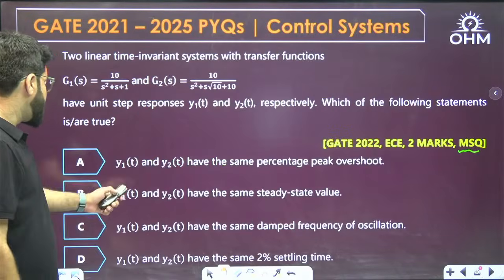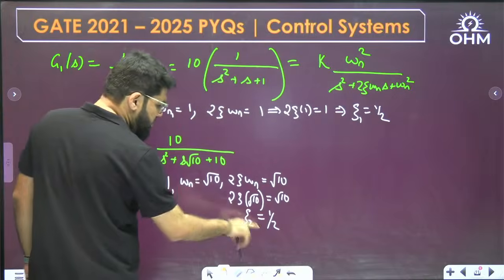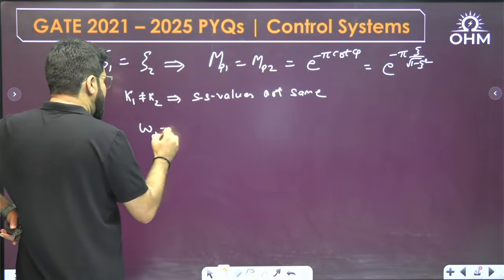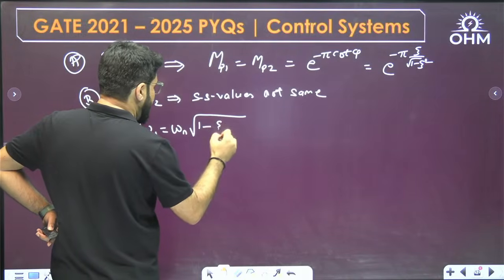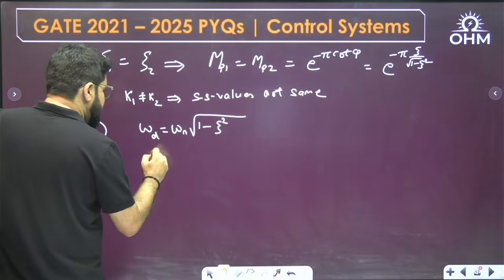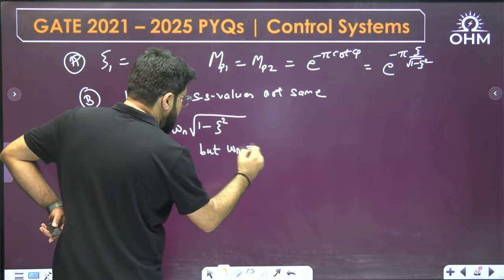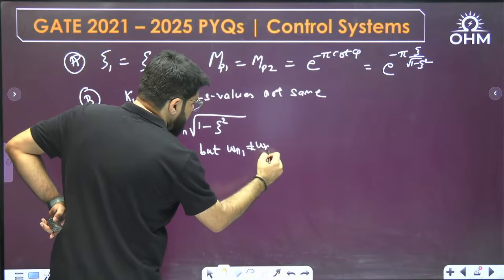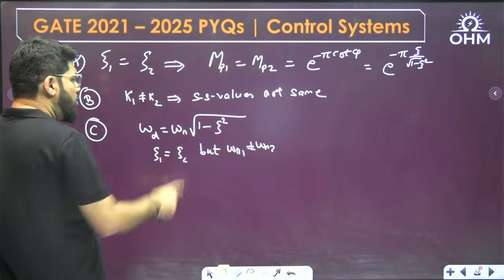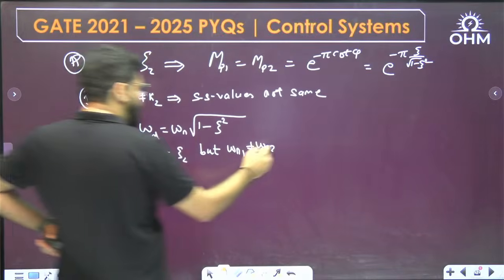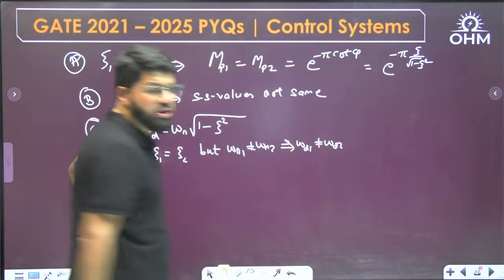C option, what is there in the C option? They have the same damped frequency of oscillation. Now see, omega n for the two systems is different. The damped frequency formula, what we just used in the last question also, is omega d equals omega n under root 1 minus zeta square. Zeta 1 is equal to zeta 2, no problem, but omega n1 is not equal to omega n2, correct? For the first system, the omega n was 1. For the second system, it is root 10. So since omega n is different, although zeta is the same, the omega d also will be different. Omega d1 will not be equal to omega d2. The C option is also wrong.